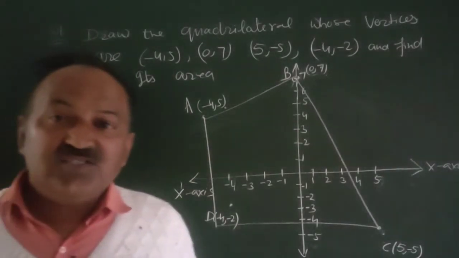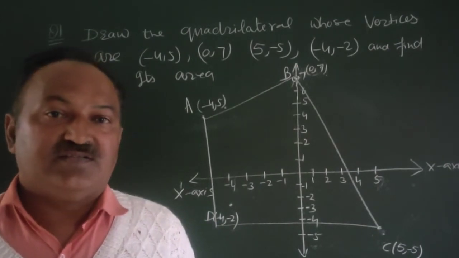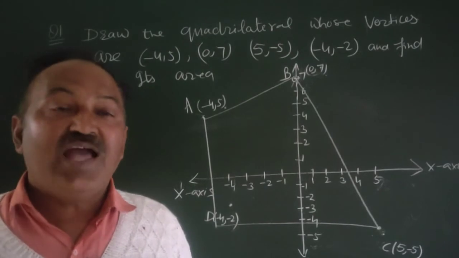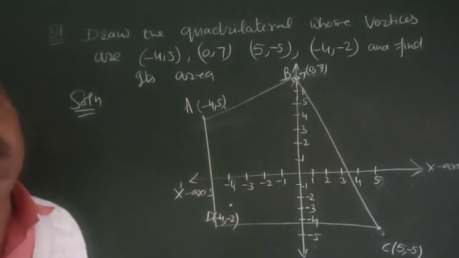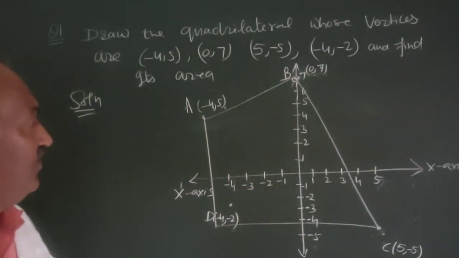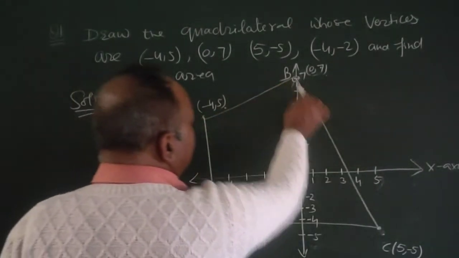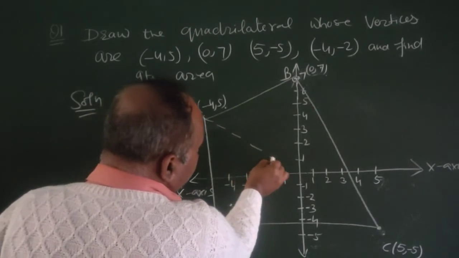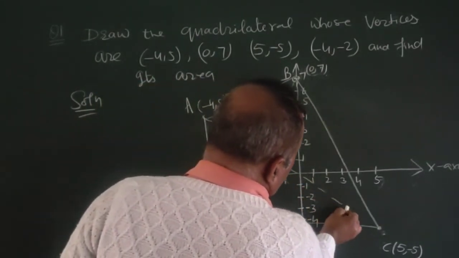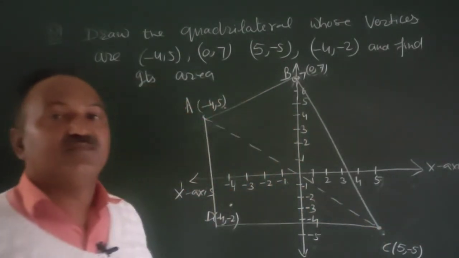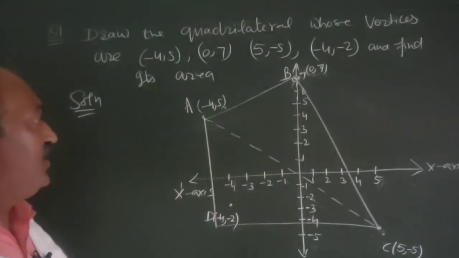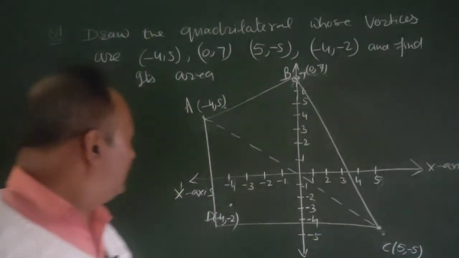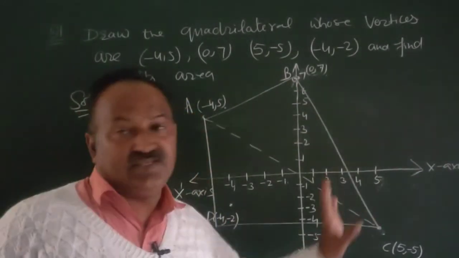Now, let us find the area of this quadrilateral. In order to find the area of the quadrilateral, we have to divide this quadrilateral in two triangles. First triangle is ABC. Let us join A and C. Area of the quadrilateral will be area of the triangle ABC plus area of the triangle ADC.